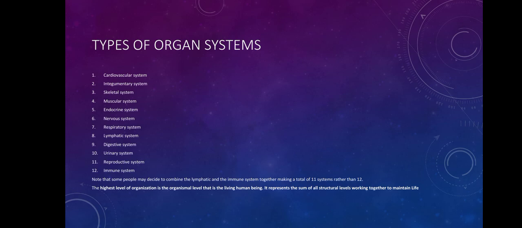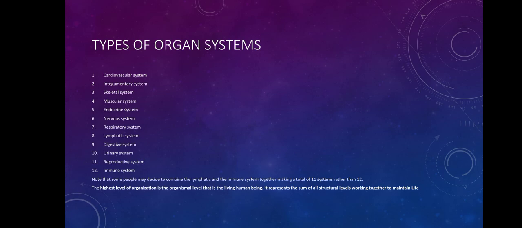So these are the different systems in the body. Organ systems perform a specific function. Each of these systems has its specific function. So let us see some functions of these organ systems in the body.